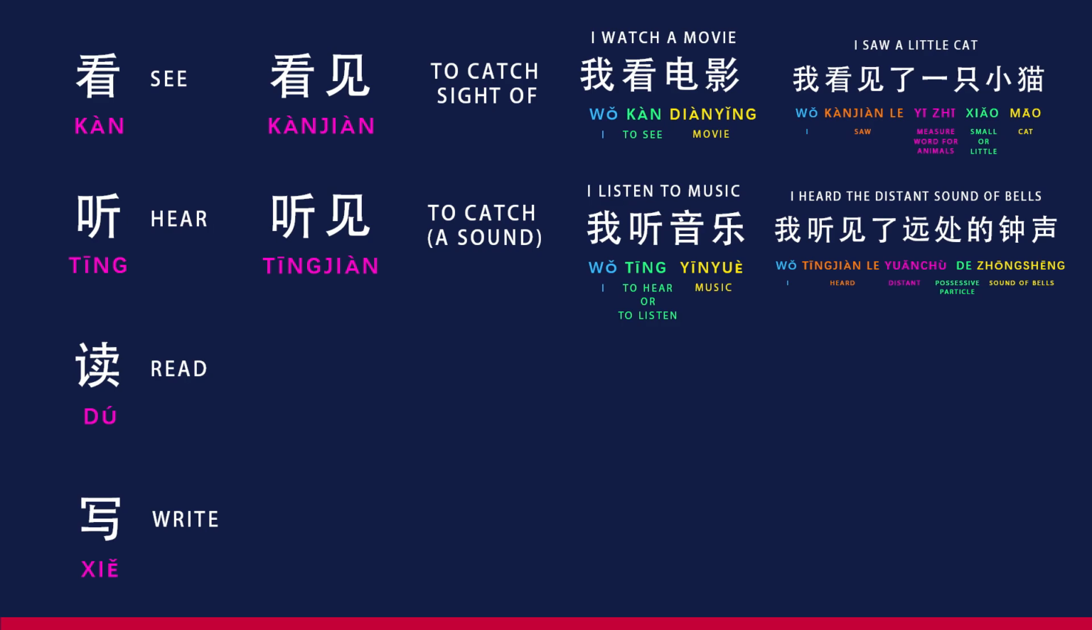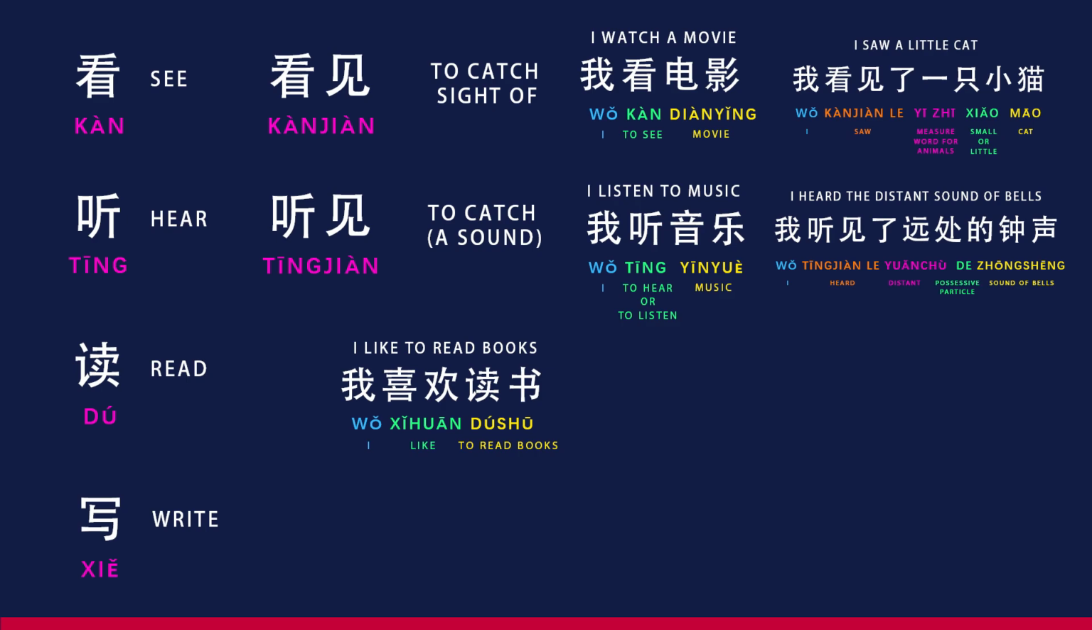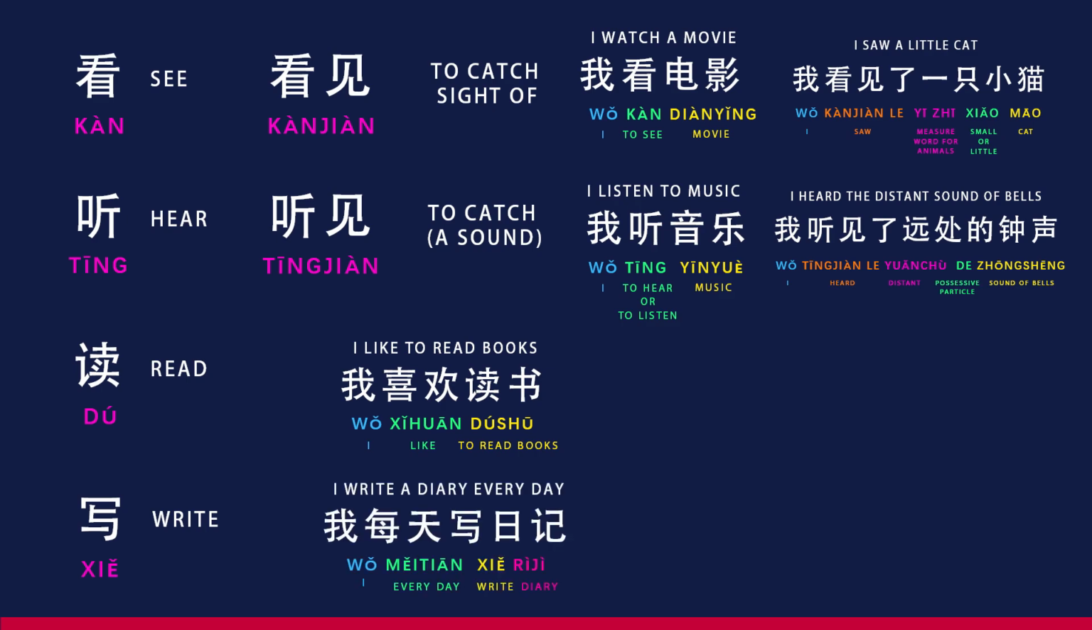Now let's explore some examples for the verbs 读 to read and 写 to write. 我喜欢读书 I like to read books. 我每天写日记 I write a diary every day.